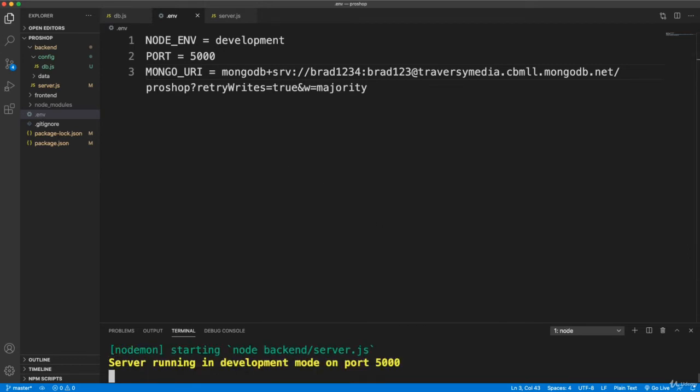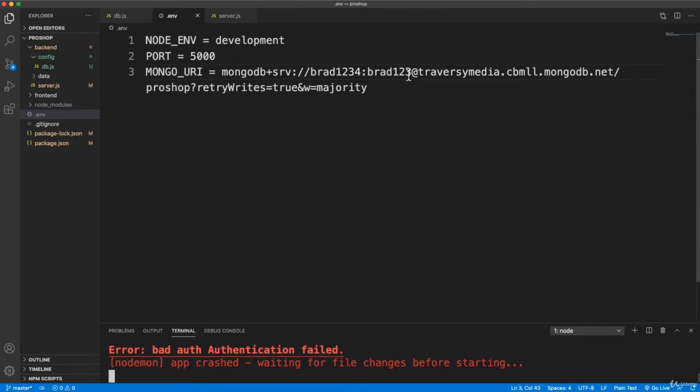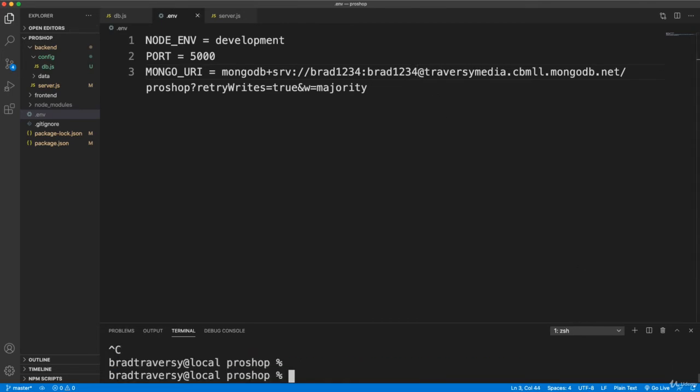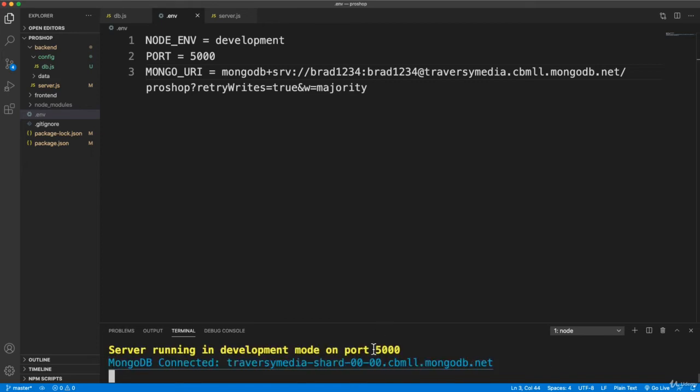So if I restart, you'll see right away we get error bad auth authentication failed. Okay, so that's coming from that try catch, and notice it's also red, bold, and underlined because of the colors package. Okay, just wanted to show you that. I'm going to change that back and restart, and now we're good.